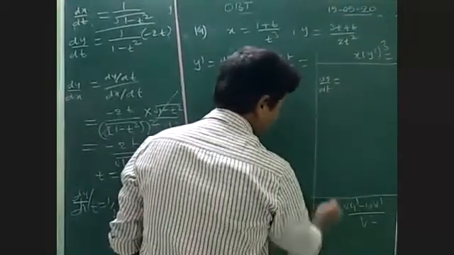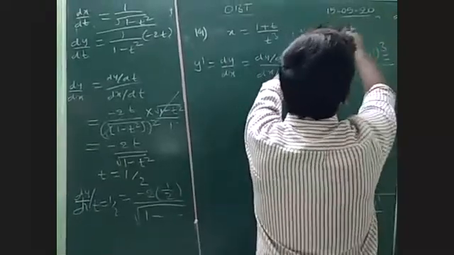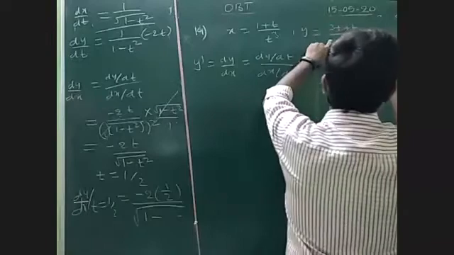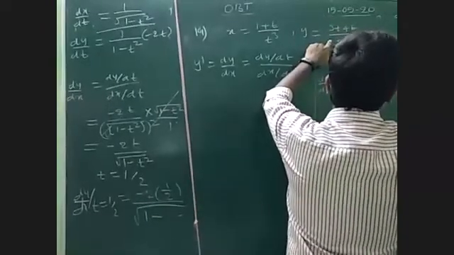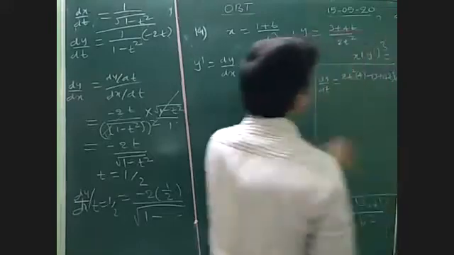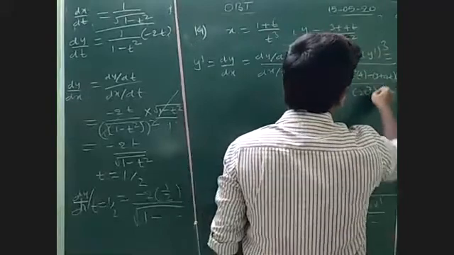So 2t square into the derivative of 3 plus 4t, which is 4, minus (3 plus 4t) into the derivative of 2t square, which is 4t, by (2t square) whole square.